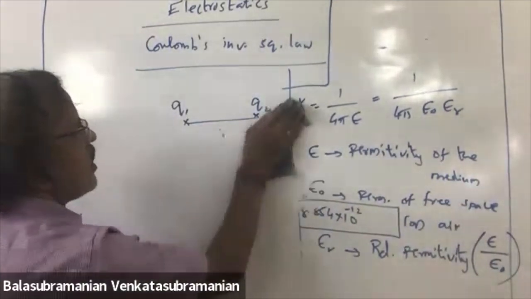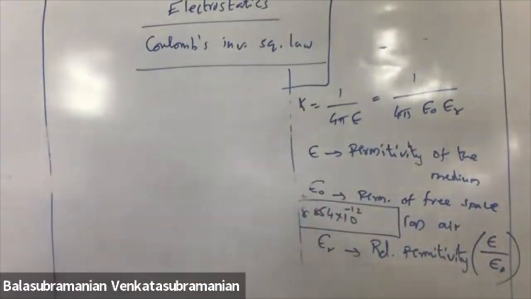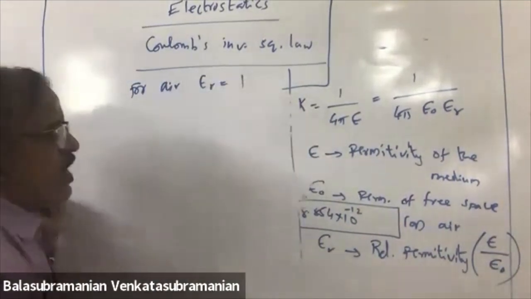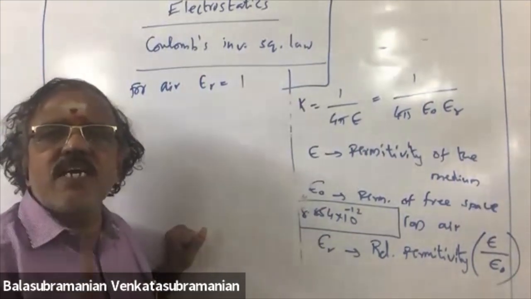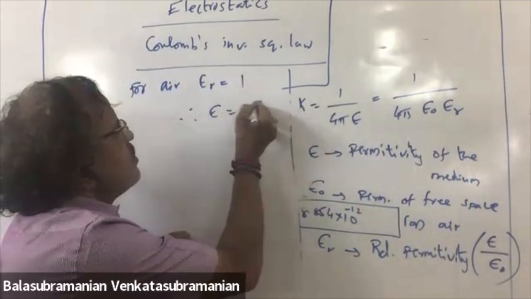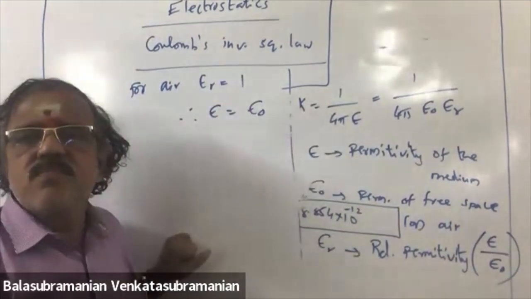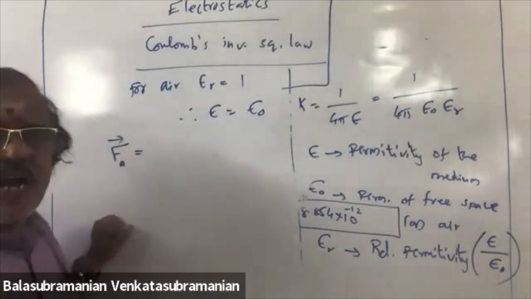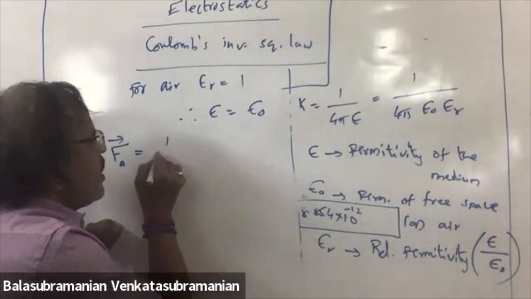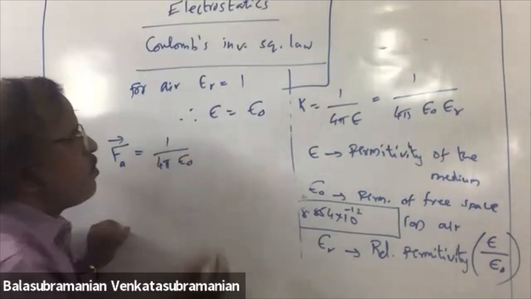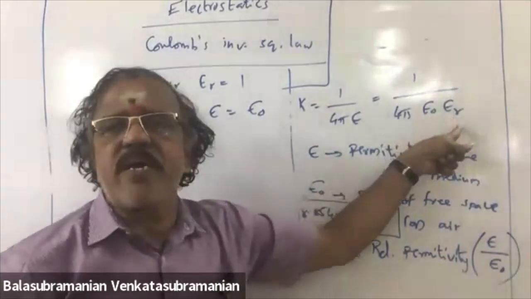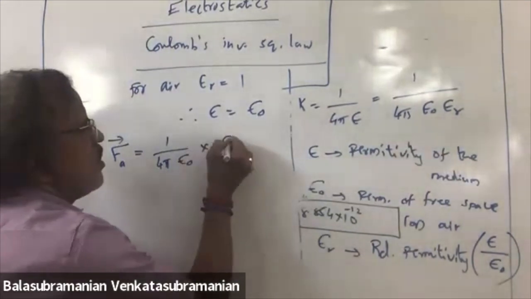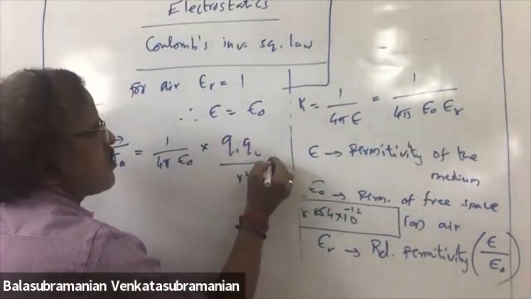Suppose you are working in an air medium. For air medium, relative permittivity is 1. Therefore, epsilon is equal to epsilon naught. So, in that case, the force, that is F air, is equal to K. K is nothing but 1 by 4 pi epsilon naught. 1 by 4 pi epsilon naught Q1 Q2 by R square R cap.